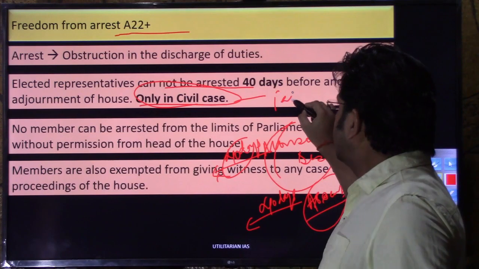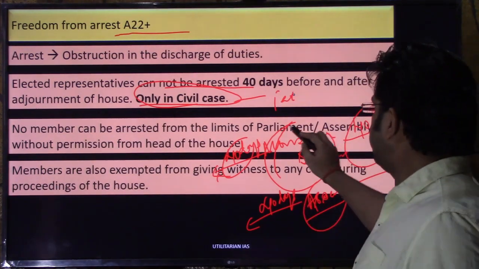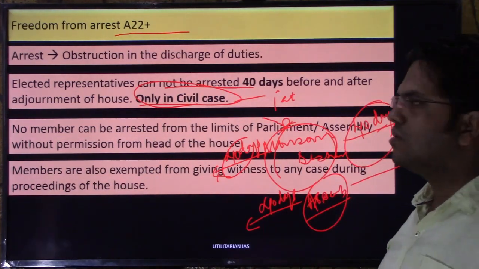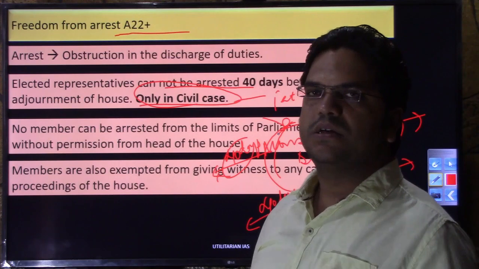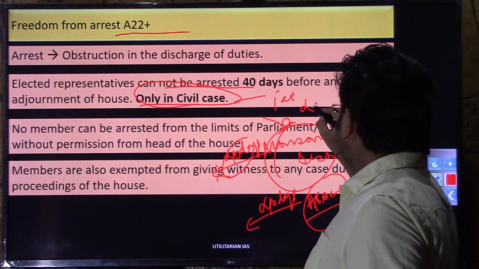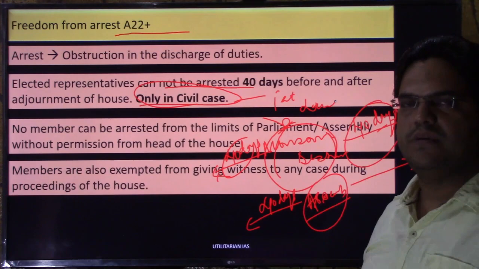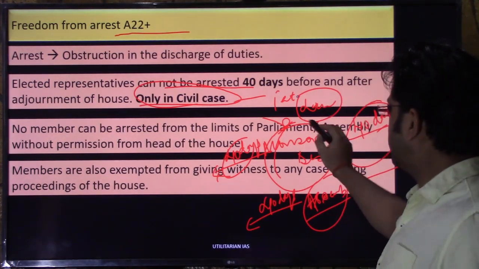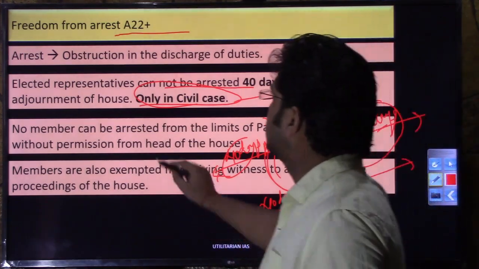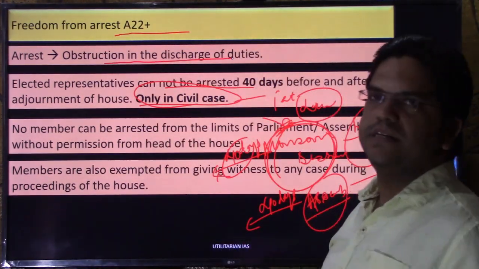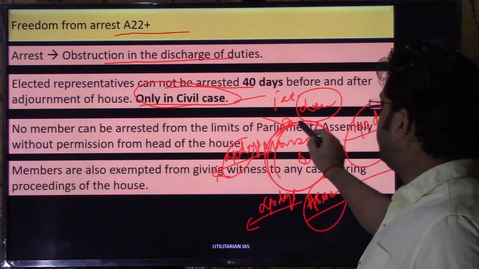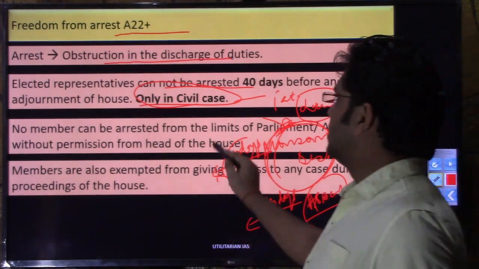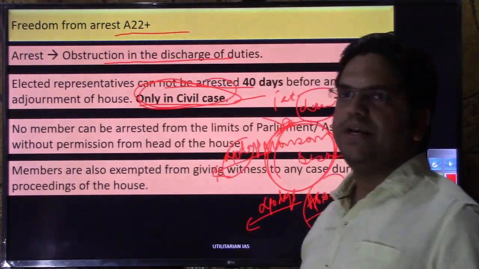That's why this relaxation has been given, because if you arrest these people during an ongoing session, they do have certain obligations towards their voters, and towards law making. As a member of parliament, they have to design schemes and participate in law making, and if they are allowed to be arrested during an ongoing session, that will be nothing but obstruction in the discharge of their duties. And that's why this privilege, this immunity, has been granted to them. Again, the key word here is that the immunity is granted only in civil cases.